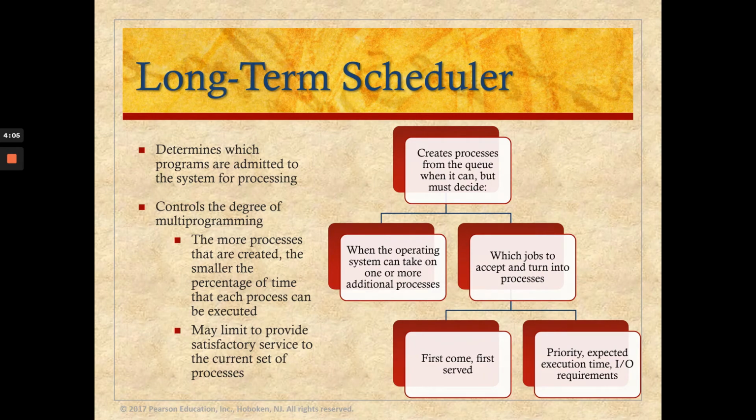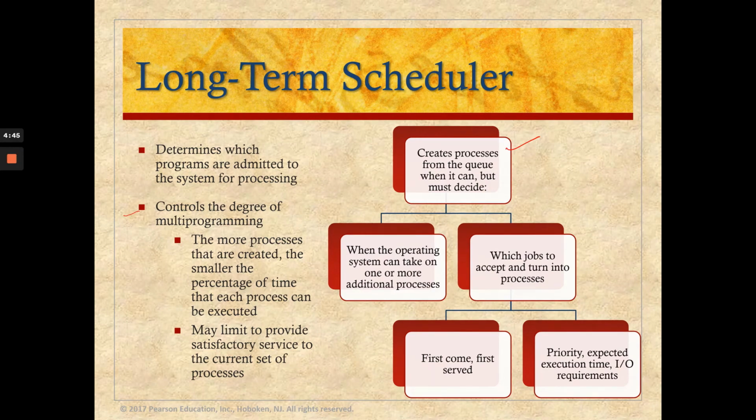In the long-term scheduler, we need to decide which process to be admitted to the ready queue or the suspend queue. Long-term scheduling is important to control the degree of multi-programming. When more processes are created, there will be a smaller percentage of time that each process can be executed. So when you create a process from the queue, a decision must be made,